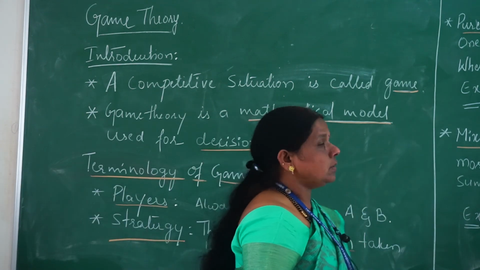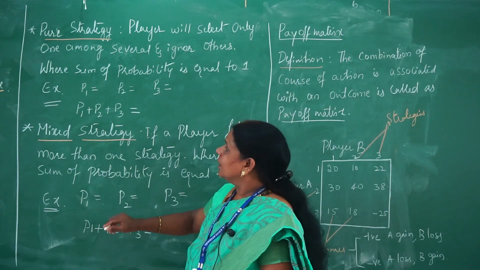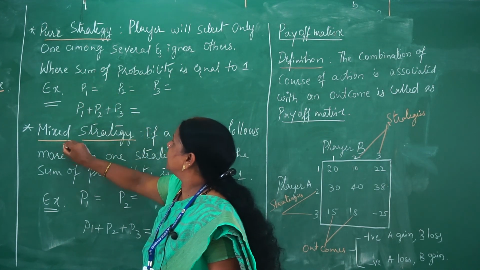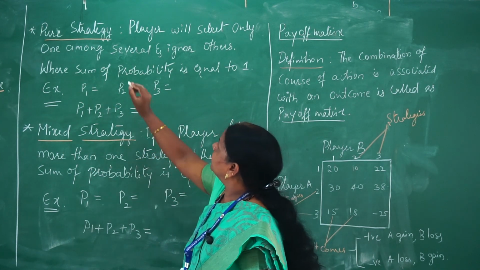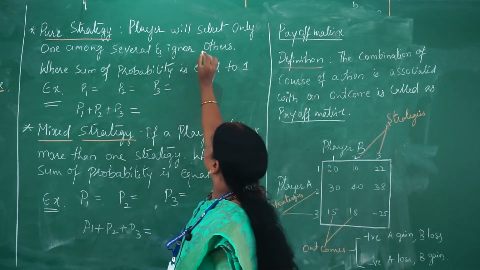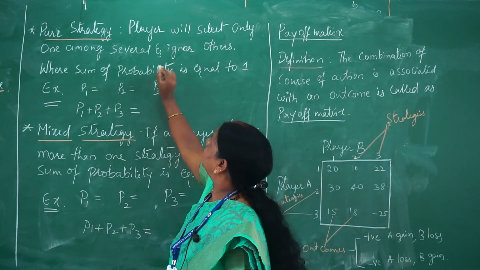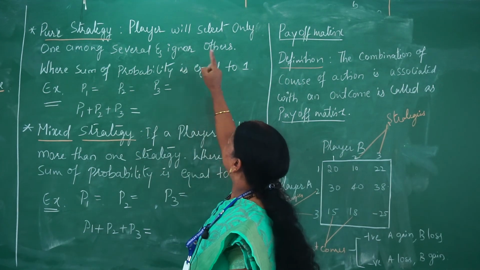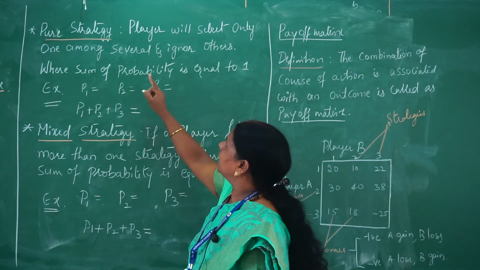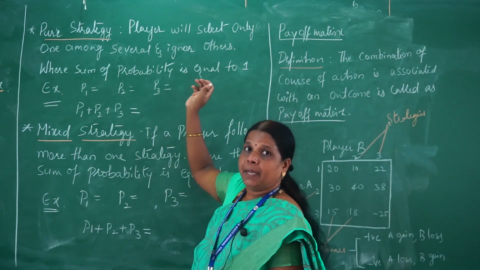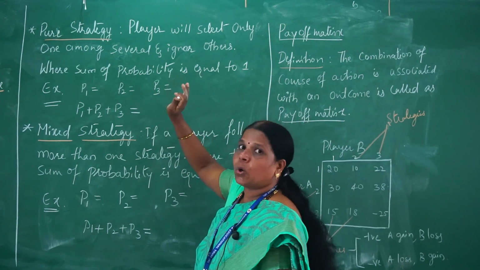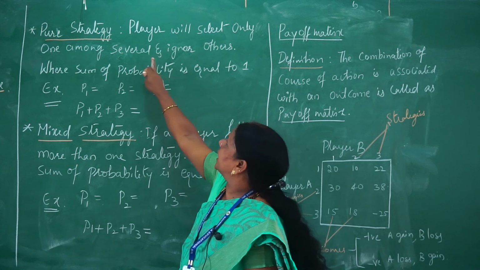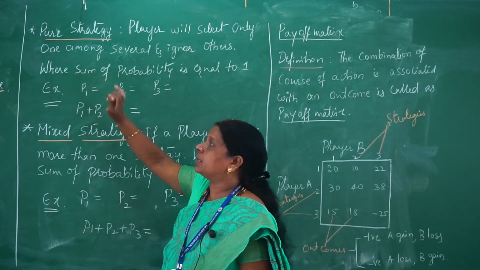Moving to the next. There are two different types of strategy: one is called pure strategy, another is called mixed strategy. The pure strategy is like this: a player selects only one among several strategies, and the other strategies are ignored. There may be several strategies for the player, but he won't select all of them, he will select only one. Such a strategy is called a pure strategy.